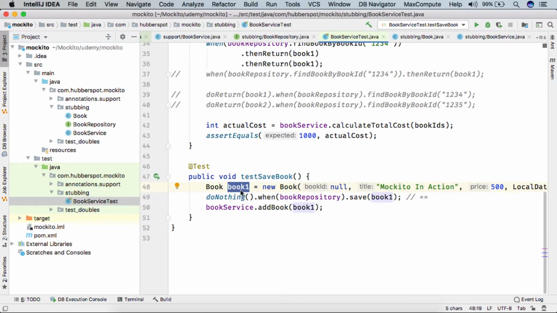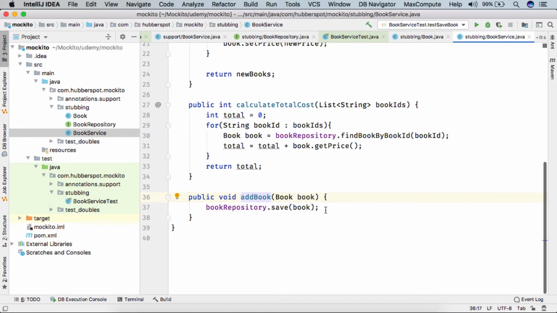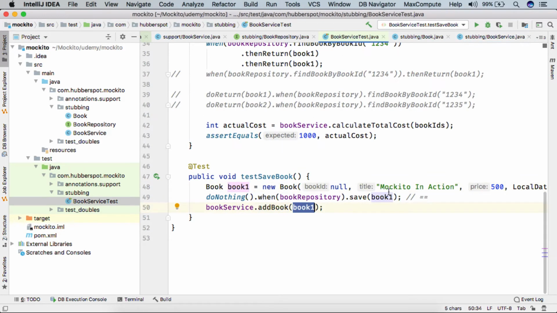So as this book 1 is getting passed here and here, whenever the call reaches this point, Mockito sees that this book and this book are referring to the same object using this double equal operator.